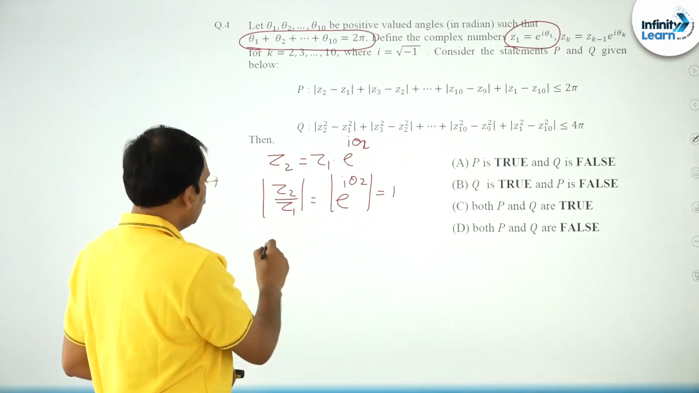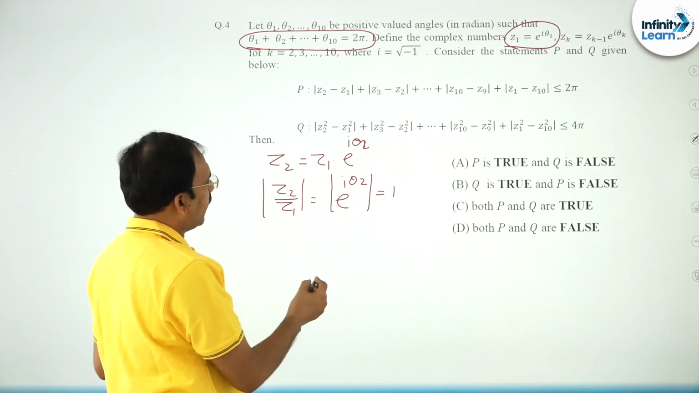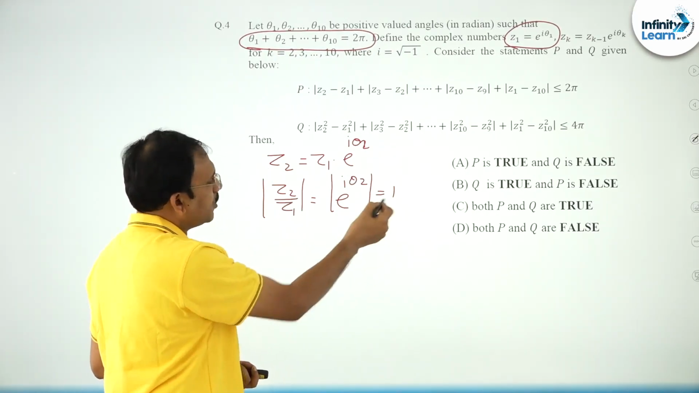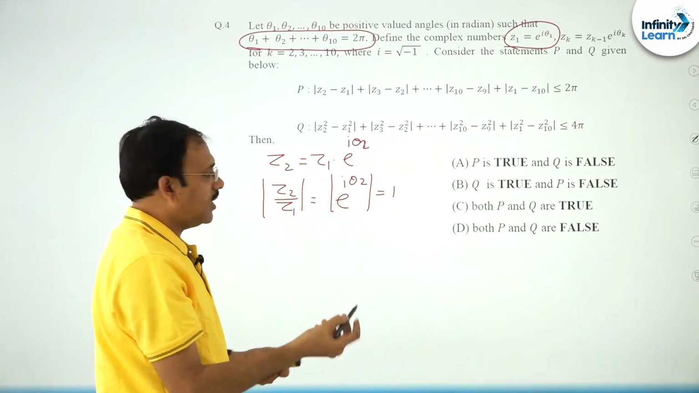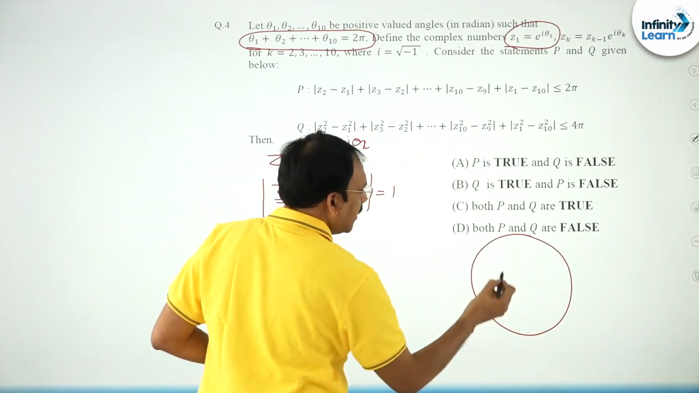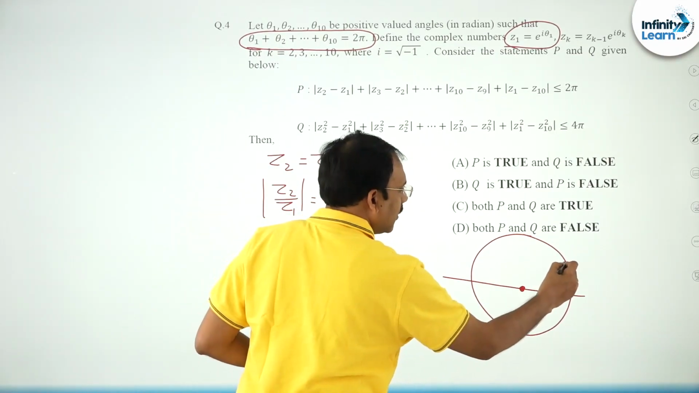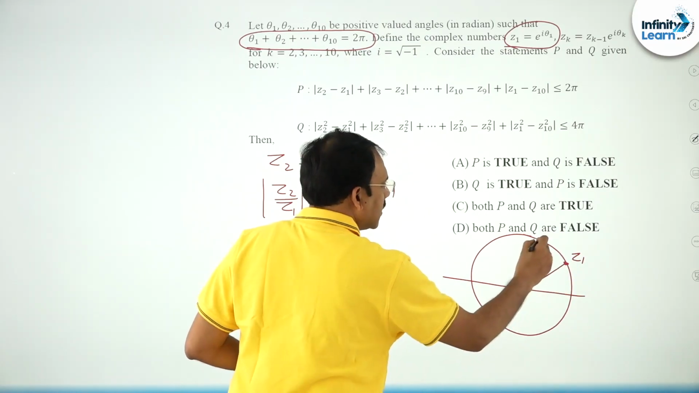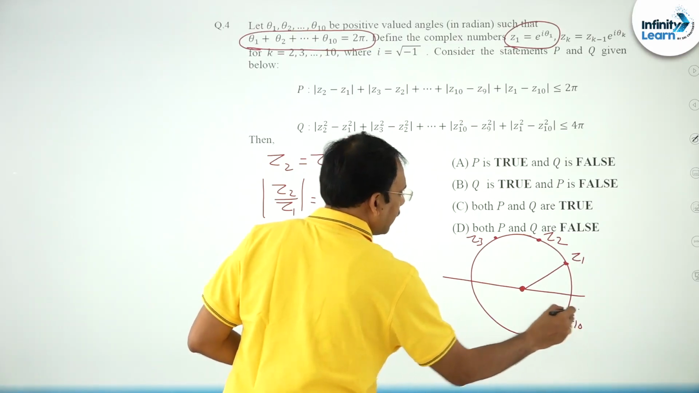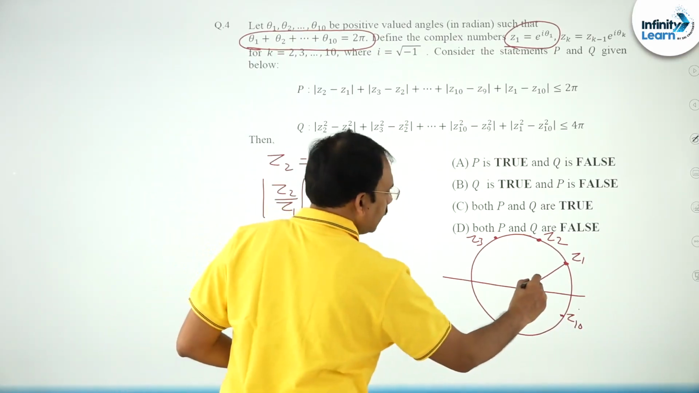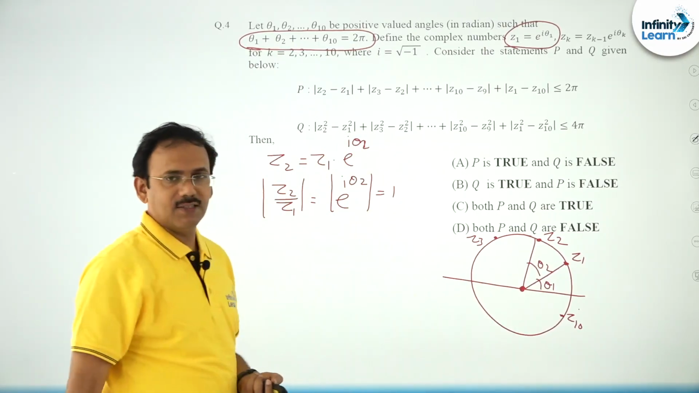Moreover, friends, since its modulus is 1, you can say mod Z2 is equal to mod Z1, very clear that mod Z1 is 1. So mod Z2 is also 1, mod Z3 is also 1. I can say that all these Z1, Z2, Z3 will lie on a circle with center 0, 0, radius 1. Say this is Z1, say this is Z2, Z3, like that somewhere we will have Z10, right. So this angle would be maybe theta 1, and I have multiplied this with theta 2, so it will be like this, okay.